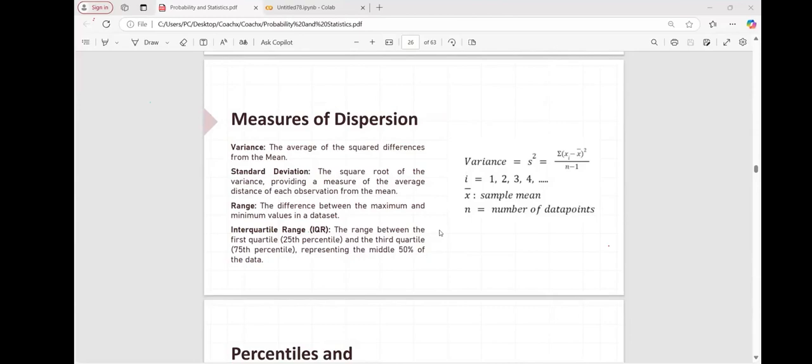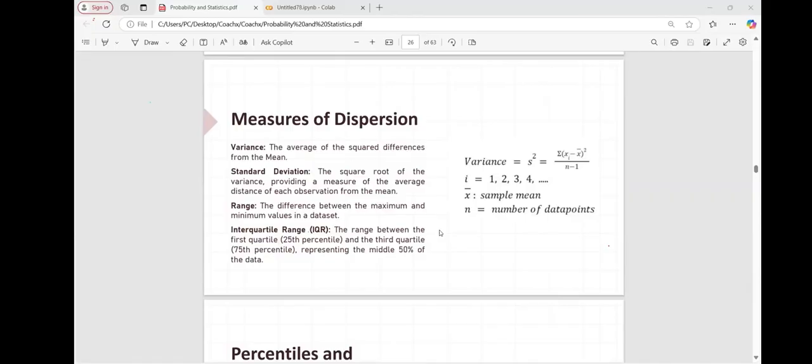Mean is the total of all data points divided by the total number of data points. Whenever we talk about variance, it takes the difference between the data point and the mean, and squares that difference. If you square the difference, you get how exactly that particular data point is dispersed or spread from the mean.